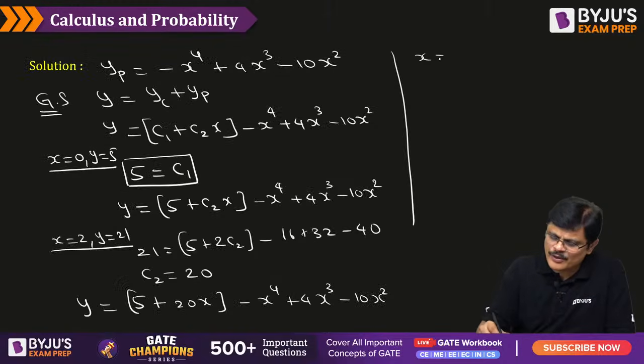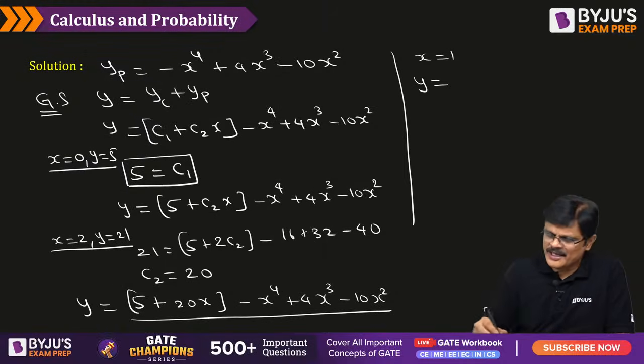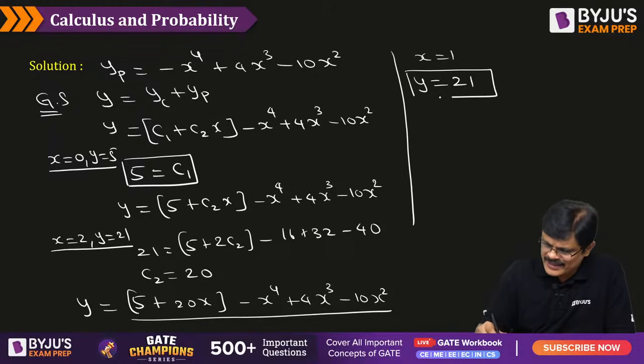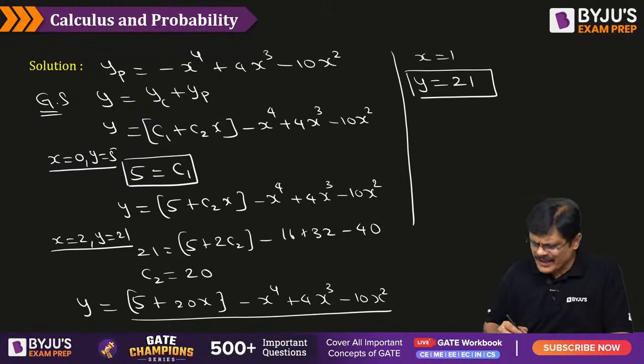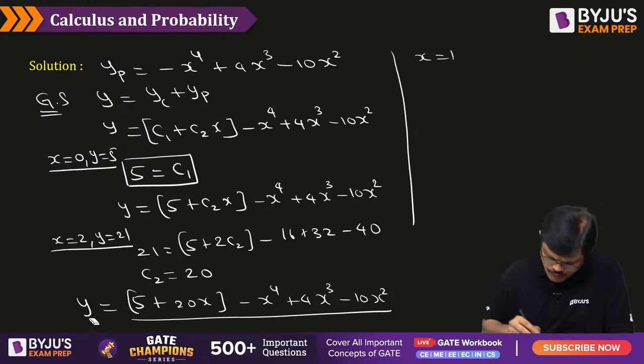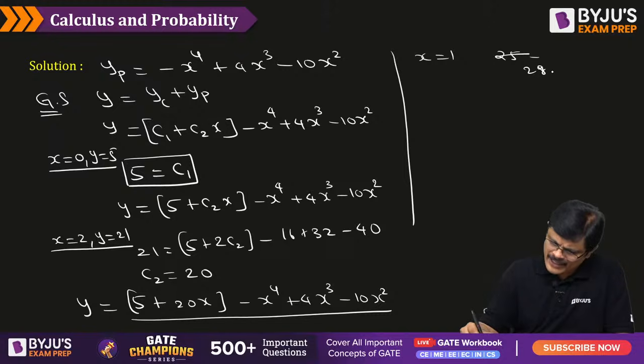So when x is equal to 1, what is the value of y? Substitute x equal to 1 in this. Anirban, perfect. You are doing wonderful, sir. 21 or 18? I think 21 is wrong. Please be careful. 5 plus 20, 25, minus 1, 24, plus 4, 28, minus 10, 18. The y value should be 18.